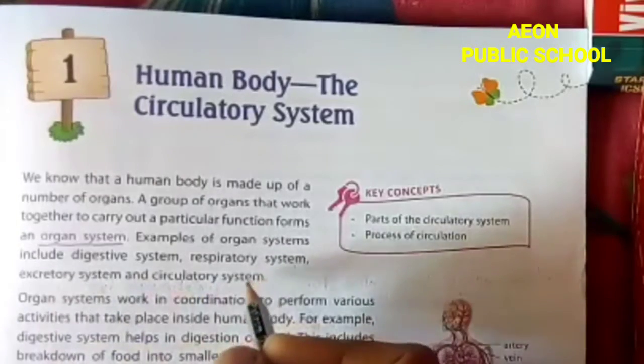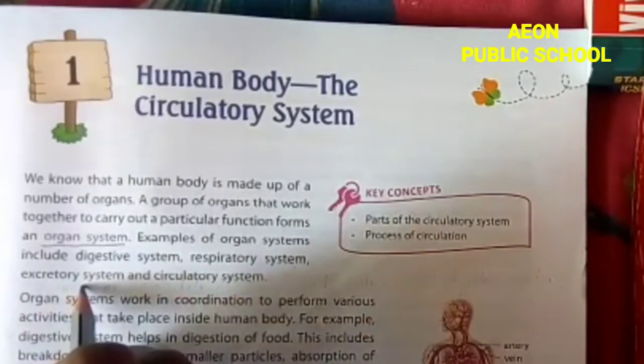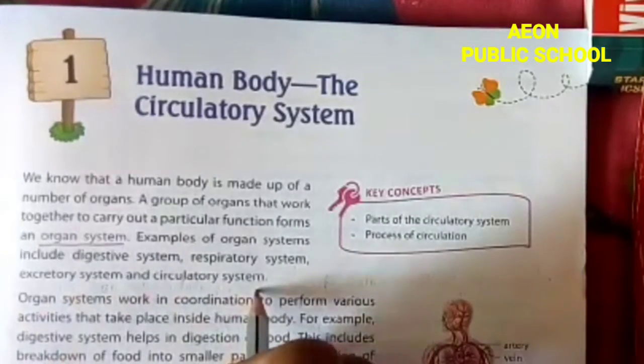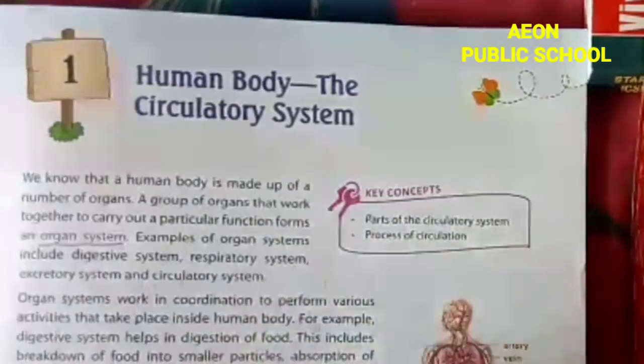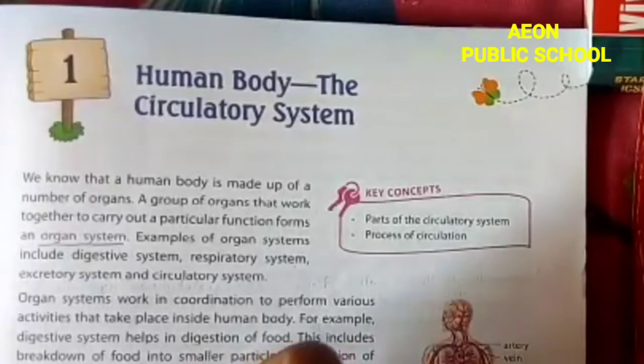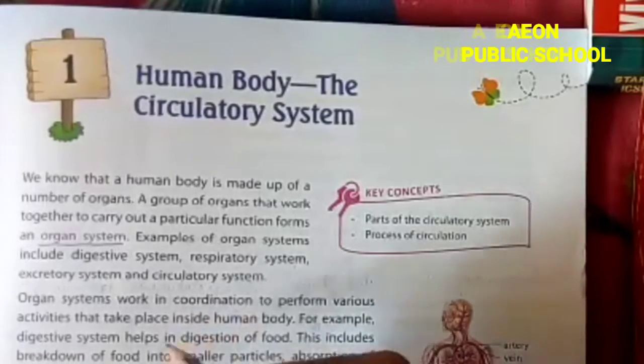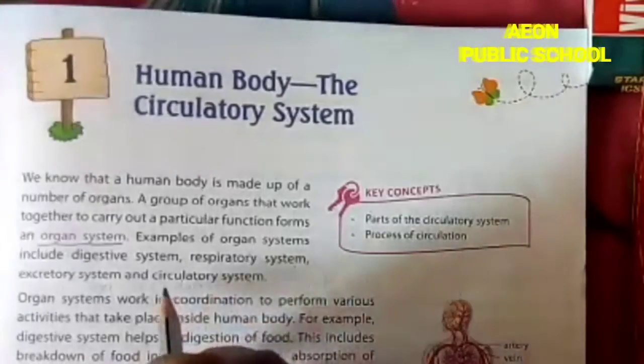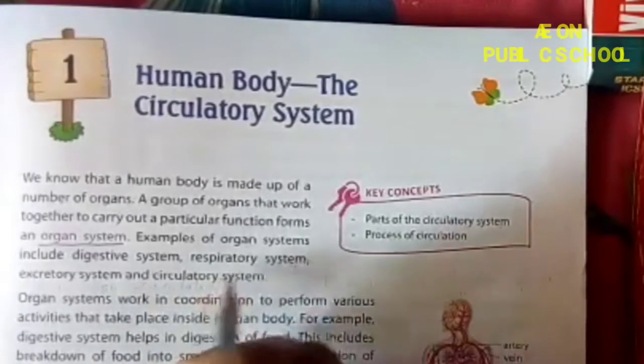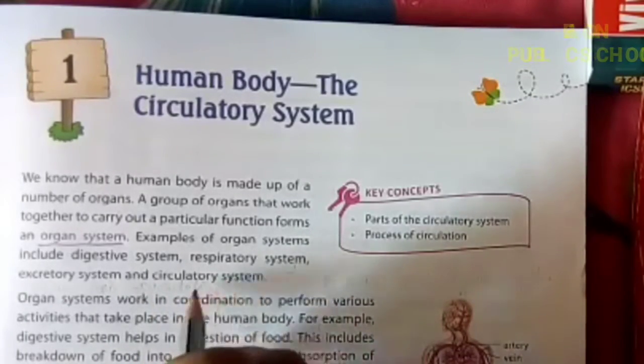And in the circulatory system, the blood passes from one organ to another, through the whole body. So these are the organ systems.